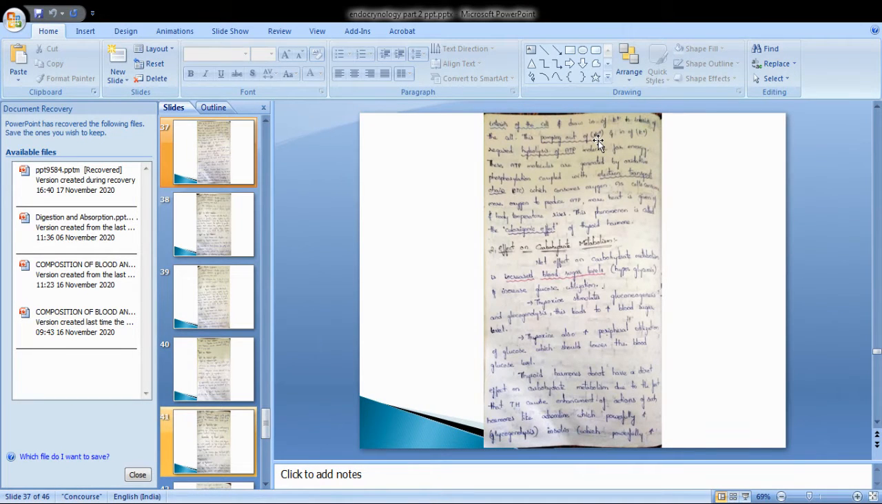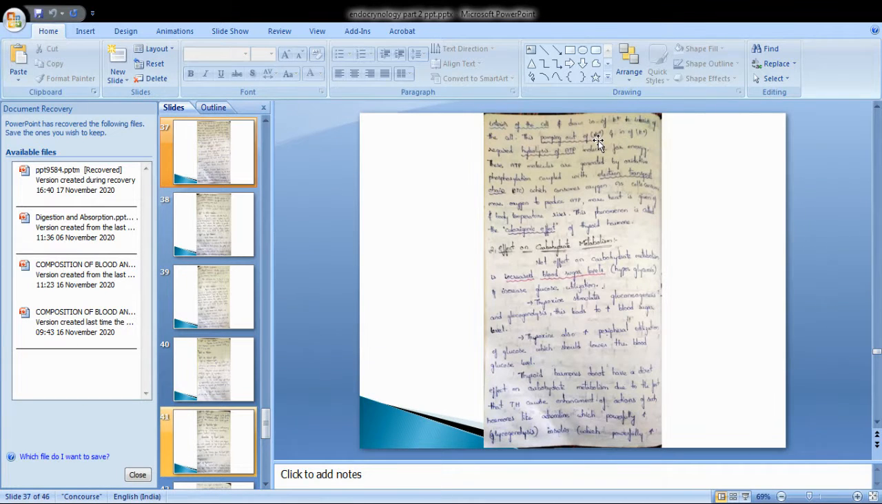Thyroxine also increases peripheral utilization of glucose, which should lower the blood glucose level.